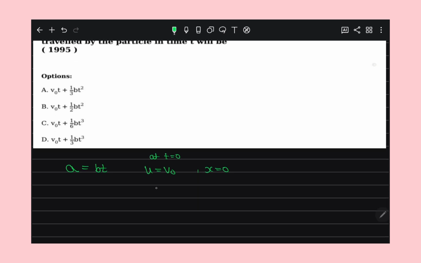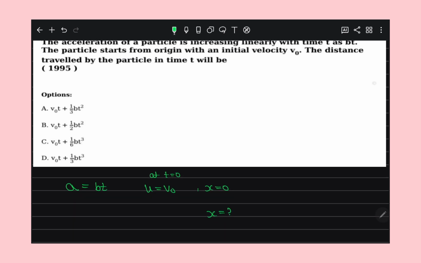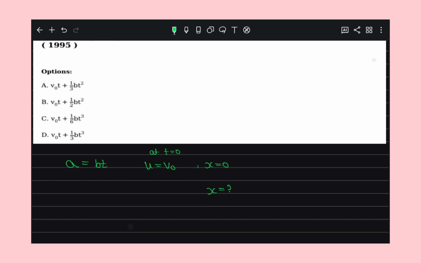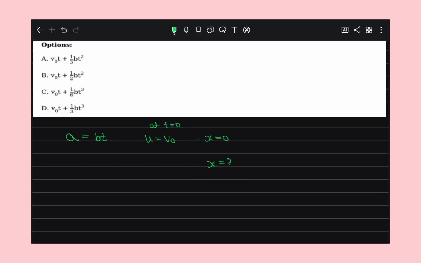They are asking what is the distance traveled by the particle in time t.